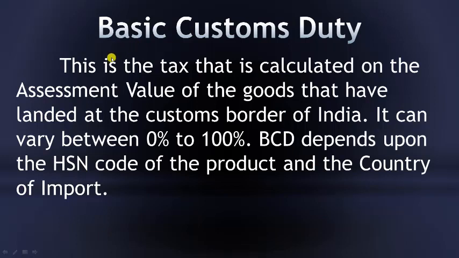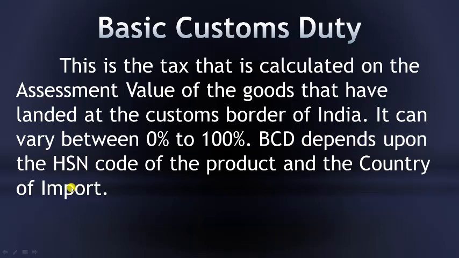So the first one, basic customs duty. This is the tax that is calculated on the assessable value of the goods that have landed at the customs border of India. So there will be something called assessable value. It will be either given in the illustration or we'll have to find it out. We already know how to find out the assessable value of goods which have been imported from another country or which have been manufactured. Once we find out the assessable value, we'll have to apply basic customs duty on those goods based on this assessable value. It can vary from 0% to 100%.